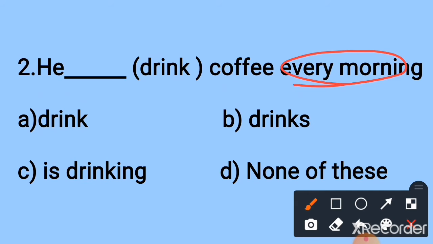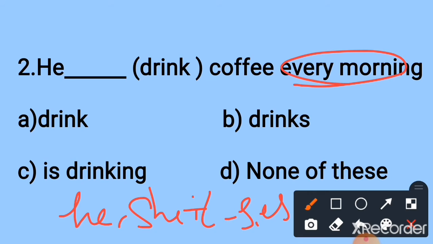In simple present tense, for he, she, it we have to add s or es to the verb form. Here we have to add s to the verb: drinks. Which one is the correct answer? Option B is the correct answer. He drinks coffee every morning.